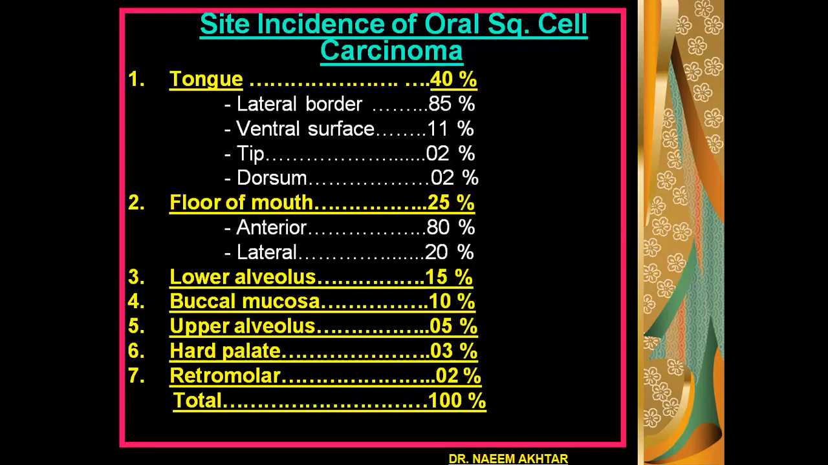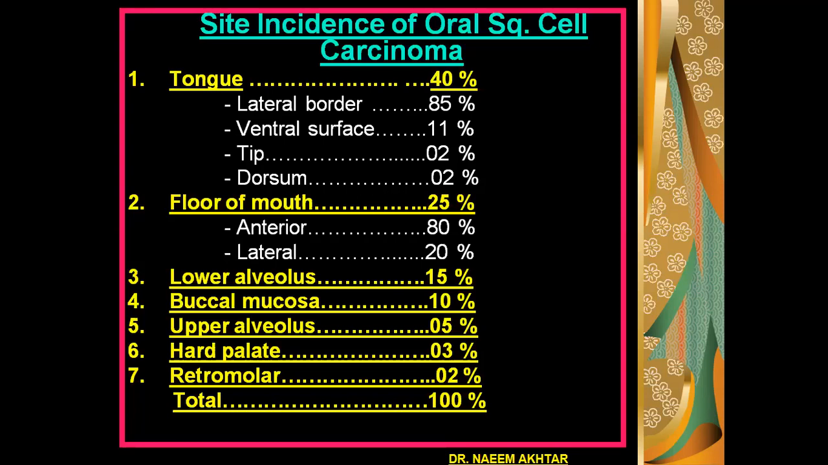Site incidence of oral cavity cancer. The different subsites are: tongue, on which the incidence of carcinoma is 40%. Floor of mouth, 25%. Lower alveolus, 15%. Buccal mucosa, 10%. Upper alveolus, 5%. Hard palate, 3%. Retromolar, 2%. And in this way, the total incidence becomes 100% in the oral cavity.